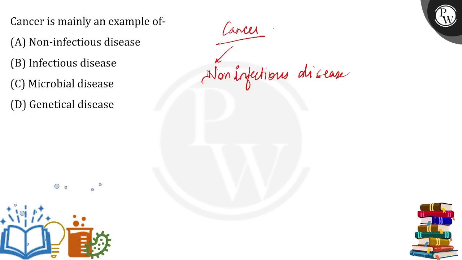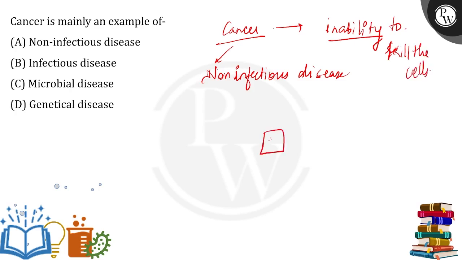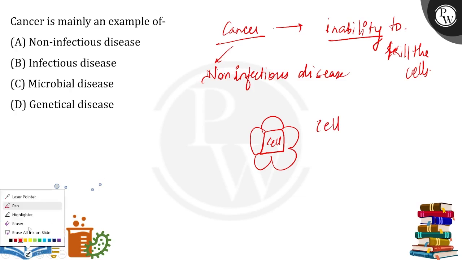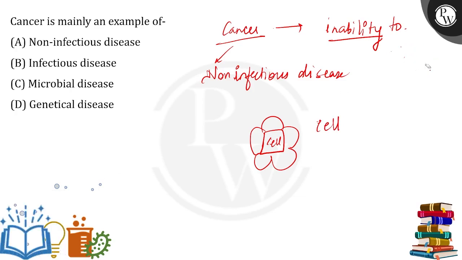It comes under non-infectious disease because cancer is actually an inability to kill the cells. As you can see what happens here is that, suppose this is a cell. Okay, now here you can say there are a lot of cells. So when there is excessive cell division, the most appropriate word would be inability to stop cell division.